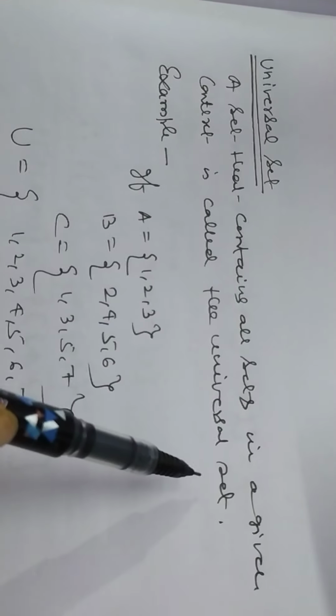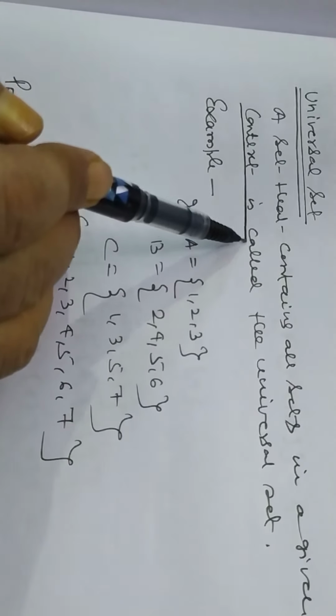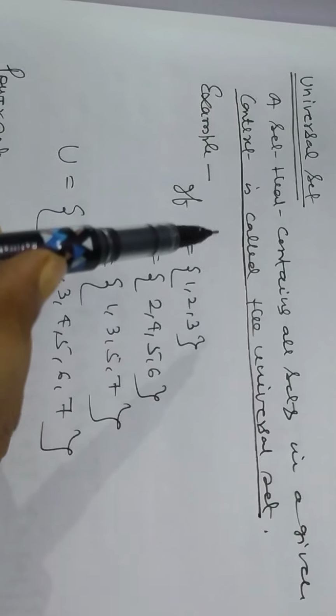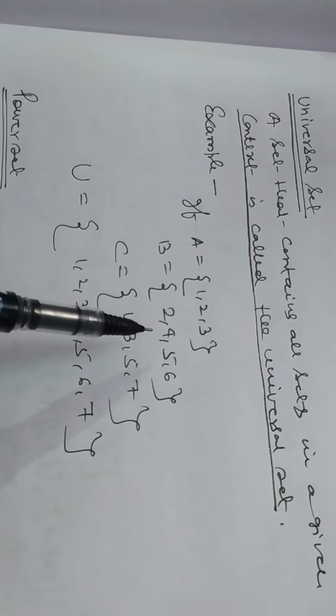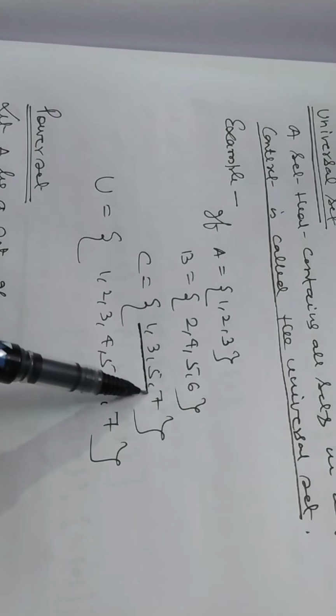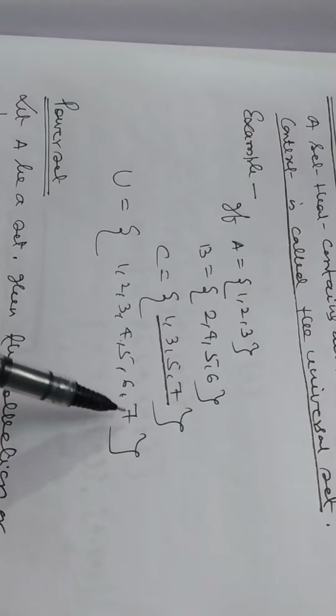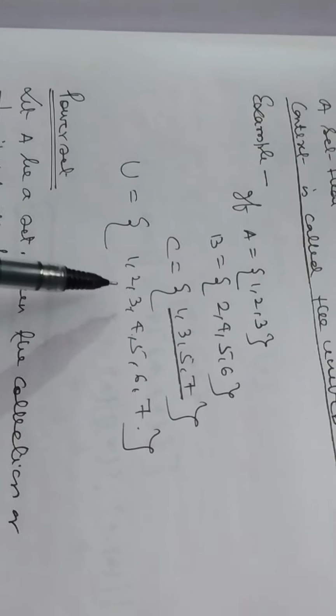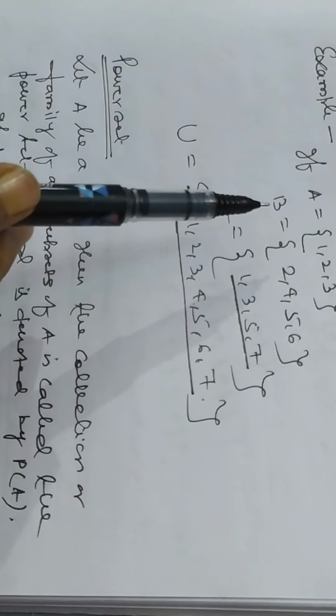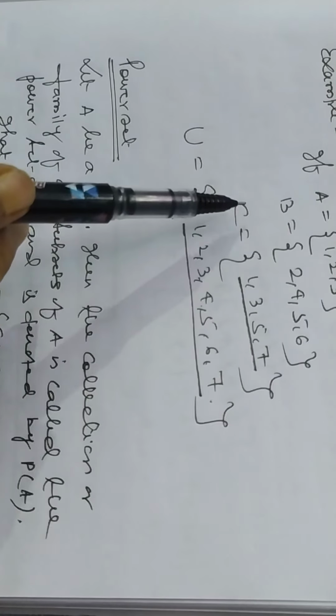Now the universal set: a set that contains all sets in a given context is called the universal set. This word is very important: given context. If A is equal to {1, 2, 3}, B is equal to {2, 4, 5, 6}, C is equal to {1, 3, 5, 7}, then the universal set is {1, 2, 3, 4, 5, 6, 7}, because all the elements of A, B, C are present in the universal set. So in this context, this is the universal set of A, B and C.